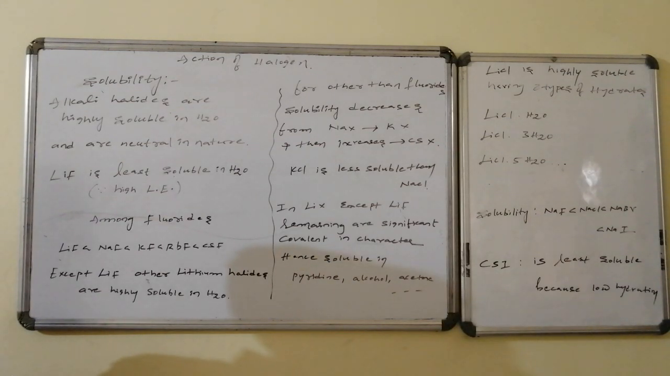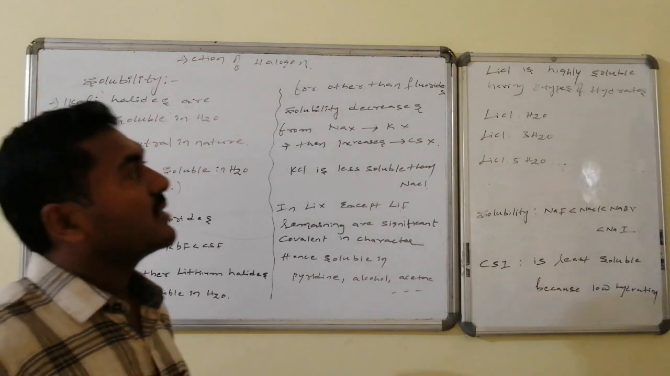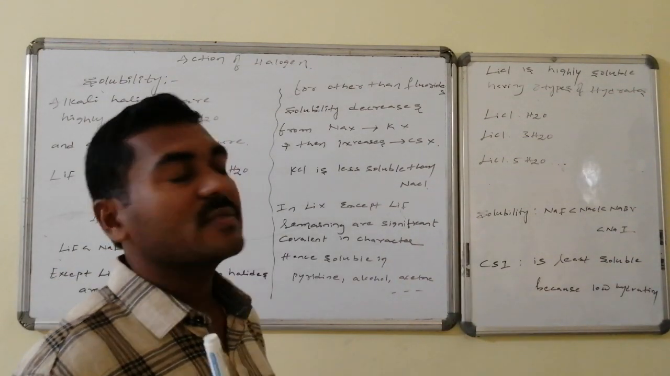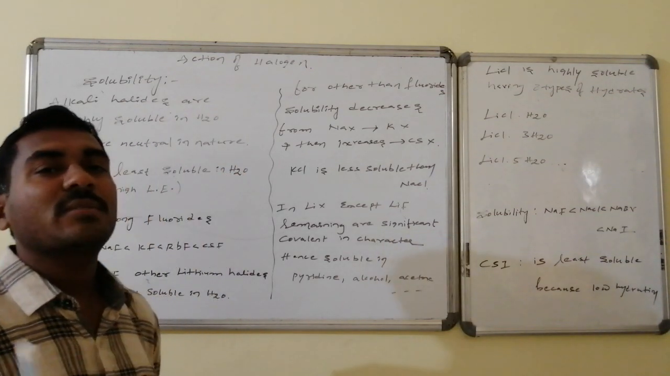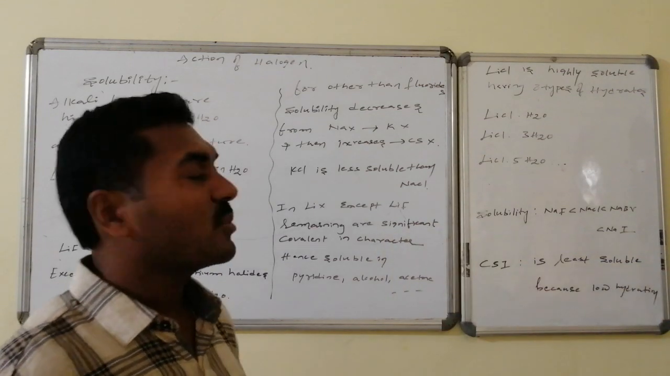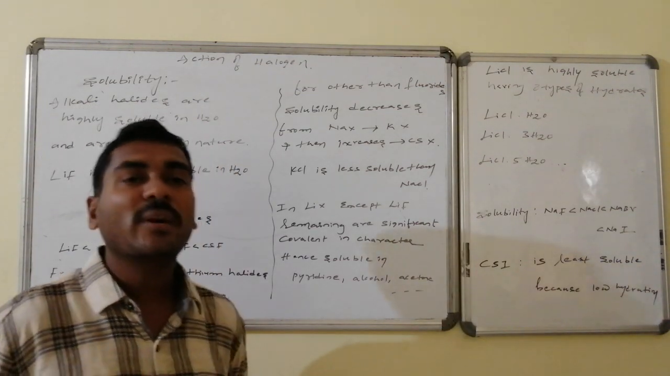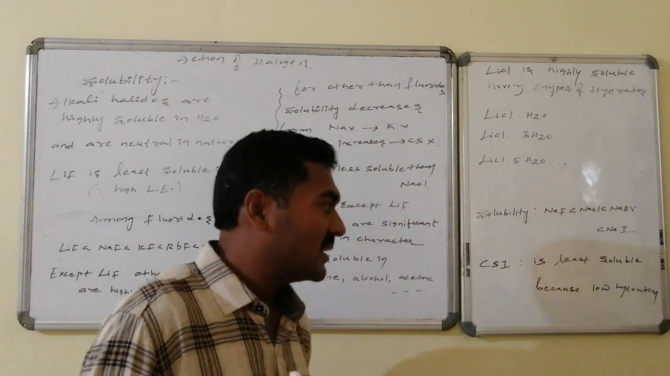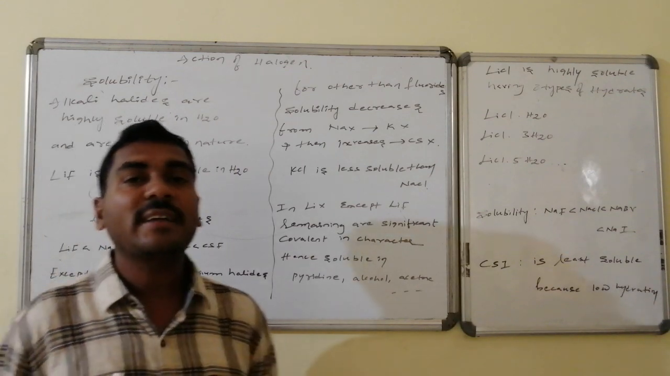In the case of lithium halides, except lithium fluoride, the remaining are significantly covalent in nature. Hence, they are soluble in organic solvents like pyridine, alcohol, as well as acetone. Lithium chloride is highly soluble, and it has three varieties of hydrated structures: lithium chloride monohydrate, trihydrate, as well as pentahydrate. Among the sodium halides, compared to sodium fluoride, sodium chloride is more soluble. Compared to sodium chloride, sodium bromide, and compared to sodium bromide, sodium iodide is more soluble. Cesium iodide is least soluble because it has lesser hydration energy.